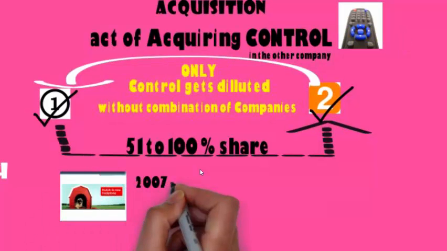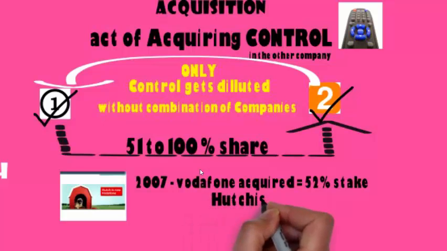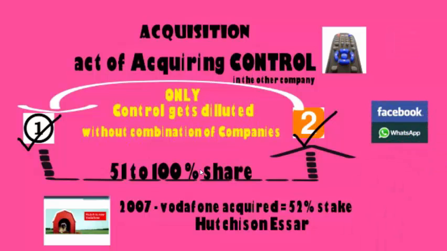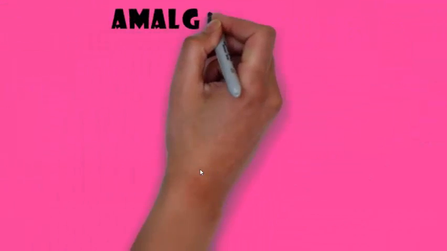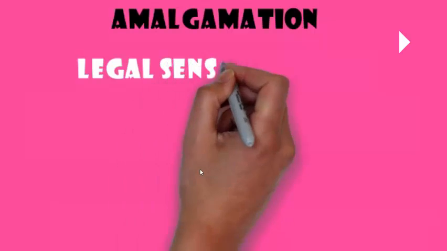For example, Vodafone, a bigger company, acquired a 52% stake in Hutchison Essar, or the acquisition of WhatsApp by Facebook. They acquired the controlling stake in that other company. Now, what is the meaning of amalgamation? Amalgamation is the term used in India rather than merger. The term used in the legal sense is amalgamation. Otherwise, there is no difference between the two terms.